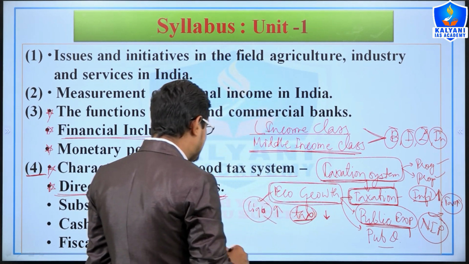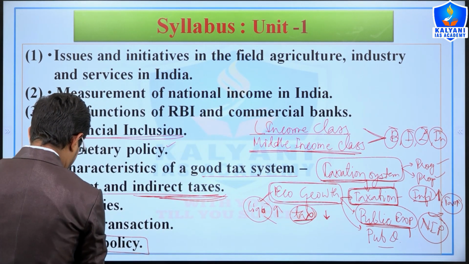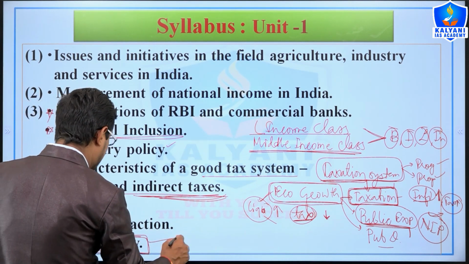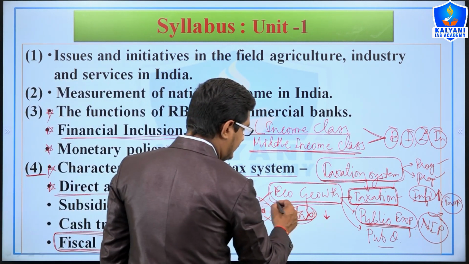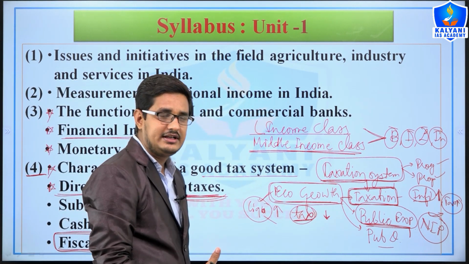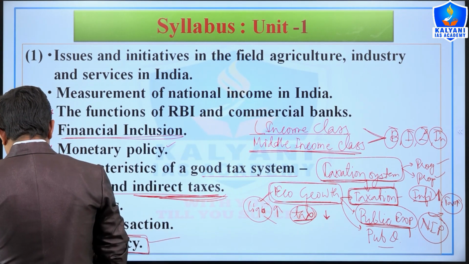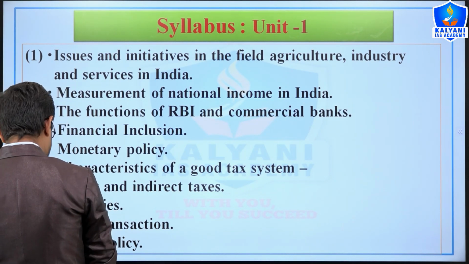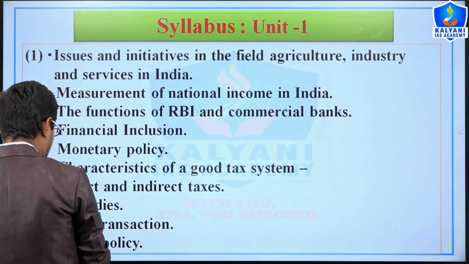So through fiscal policy, right, the fiscal policy is also part of this. Through fiscal policy and the taxation system, government controls economic growth, price stability, inflation, etc. So we have understood the characteristics of a good taxation system and fiscal policy, and direct and indirect taxes.